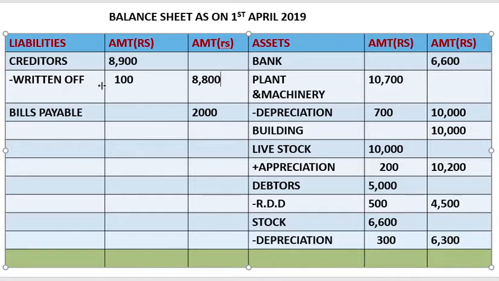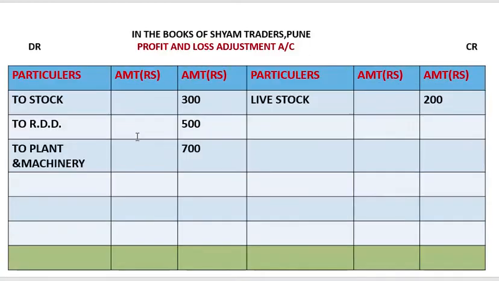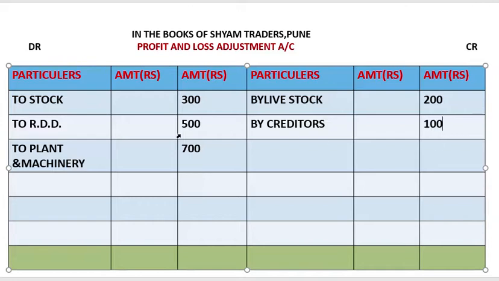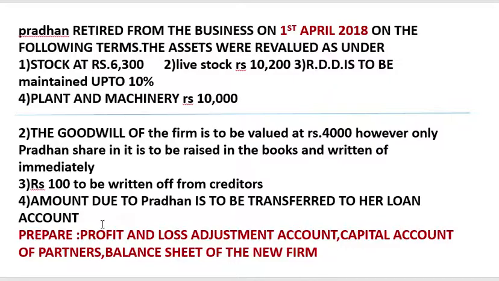So this 100 will go by creditors 100. Okay, so any more adjustments?